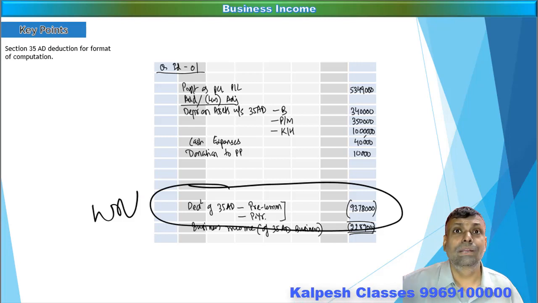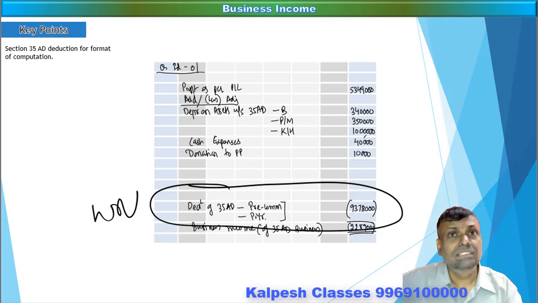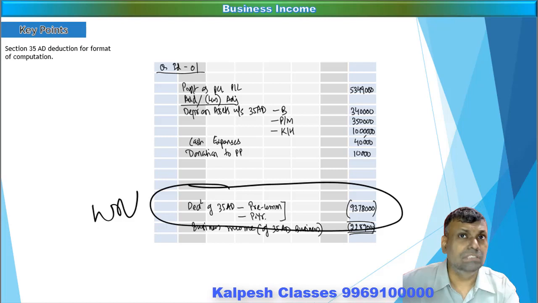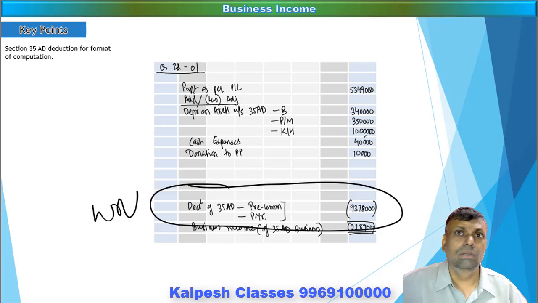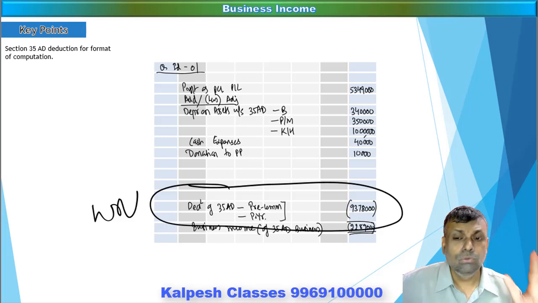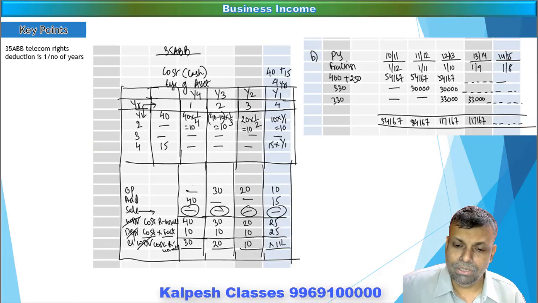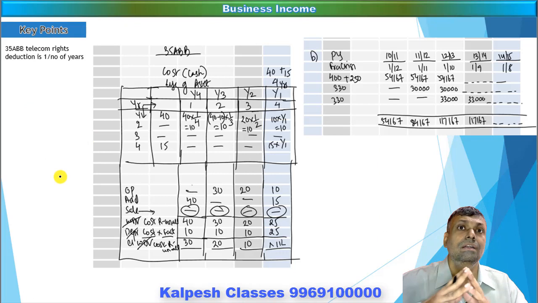So the only thing I'm trying to tell you is that Section 35AD eligible expenditure has a separate working, and there are a couple of questions that we already solved. If you want, you can pause your video here and refer to those dedicated questions on that front. The next issue is, friends, the telecom rights.